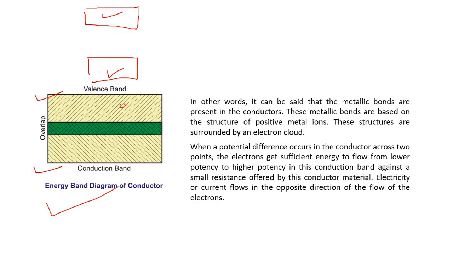From here to here, electrons can easily transfer from the valence band to the conduction band when any thermal effect, meaning temperature rise, or electromagnetic force occurs.